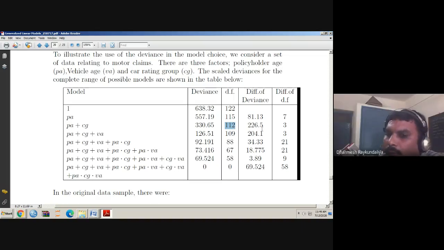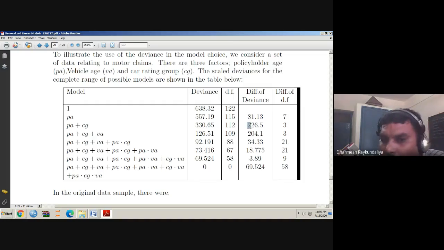And now remember our criterion, the difference between deviance is greater than twice the difference of degrees of freedom. So here twice of this, 2 into 7 is 14. So 81 is greater than 14. Yes. If yes, it means that you can add policyholder as one of the important variables.